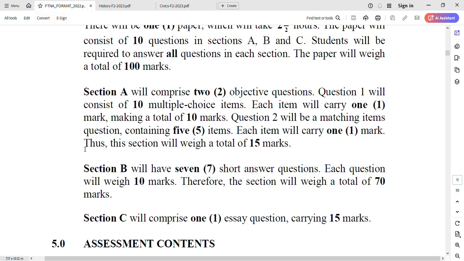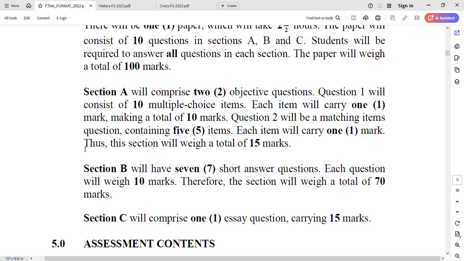And then we are going to section C. It comprises one essay question and carries 15 marks. So the last question, number 10, is an essay and is only in section C, and you're supposed to answer that question number 10. There's no number 11, no number 12, no options. Choose 2 questions out of 3? No. In Form 2, you are given 1 question and you're supposed to attempt it. And here, the format is stated, it is an essay question.